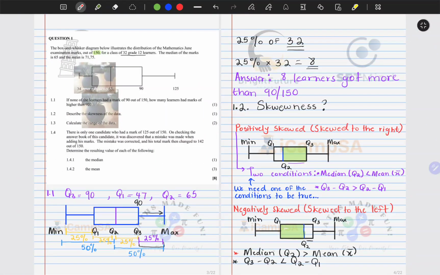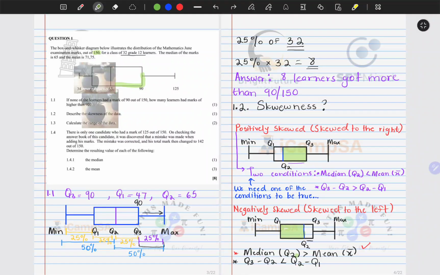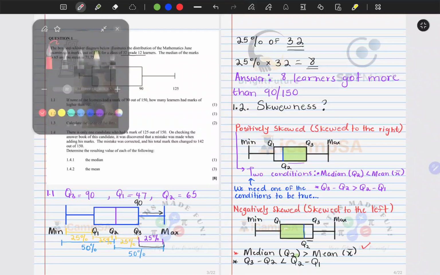Well, let's go and look. Median less than the mean. So that is negatively skewed data. And even if you look at the, sorry, I'm looking at the thing. So the mean is greater than, so this one is not correct. The median is less than the mean, so that is positively skewed data. As long as the right-hand side is a bigger portion, that becomes positively skewed.